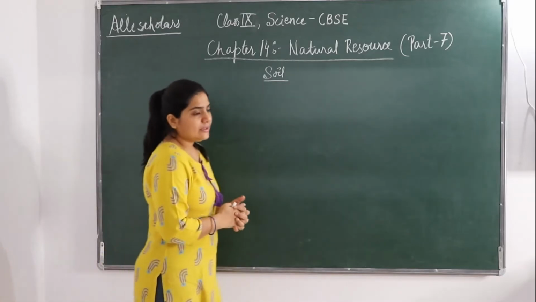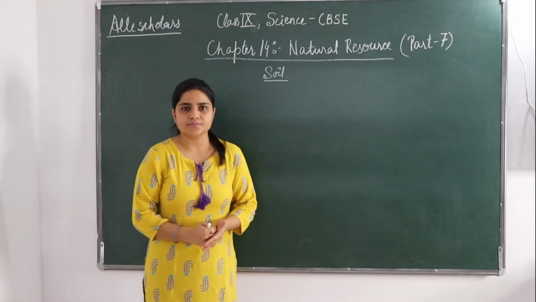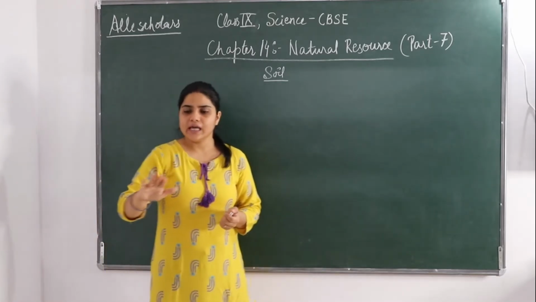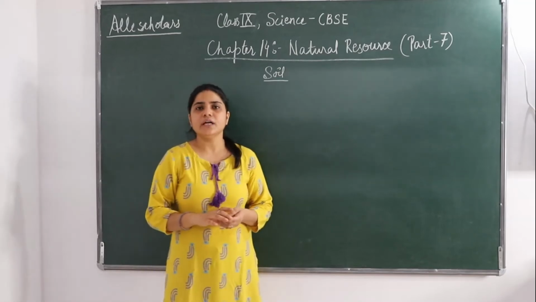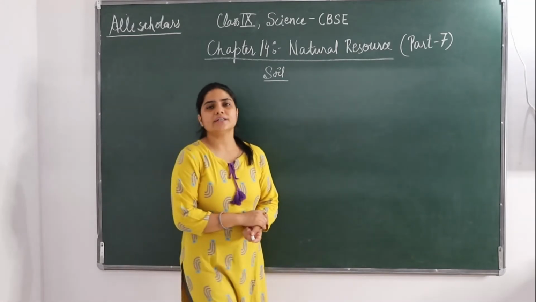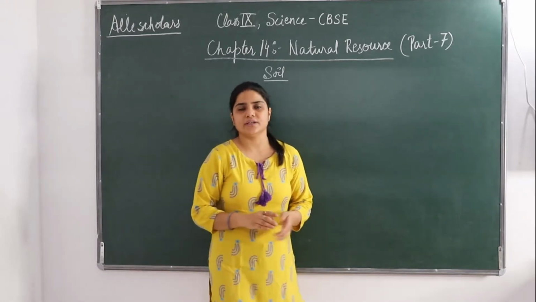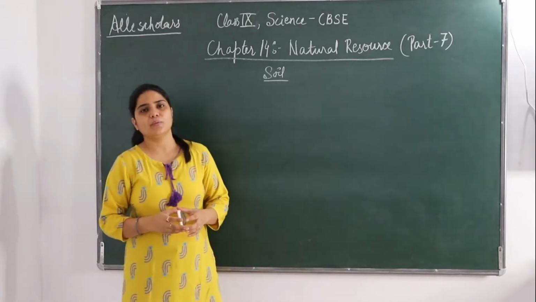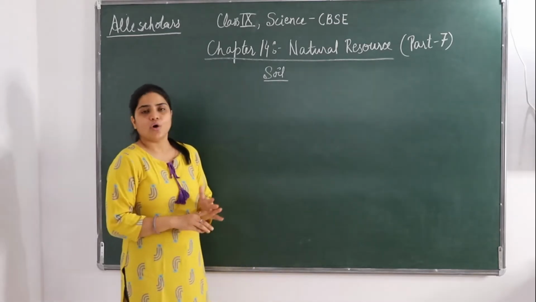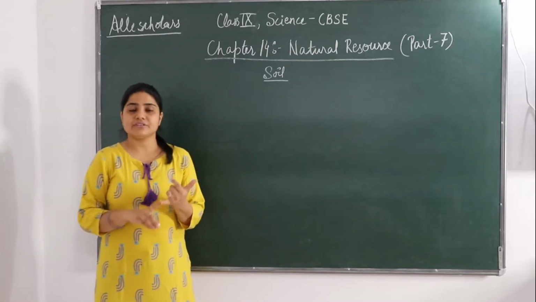So what is soil? You all have seen soil that is present on our earth. When we talk about soil, it is the uppermost layer of the earth's crust. जो earth crust की सबसे ऊपरी layer होती है, उसको हम क्या बोलेंगे? Soil बोलेंगे. So soil is the uppermost layer of the earth crust which supports terrestrial plants.